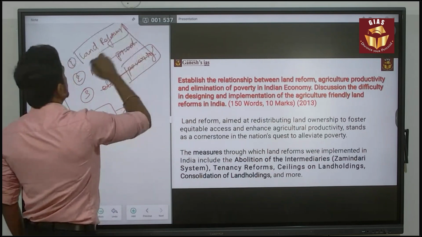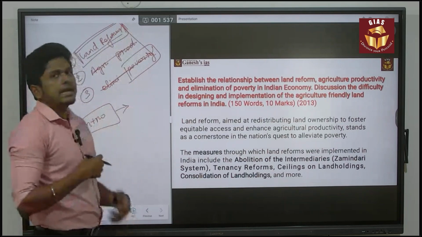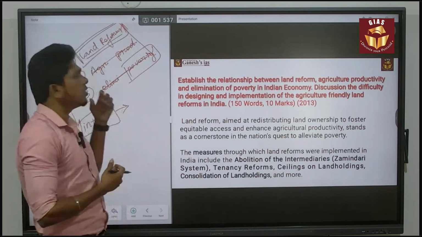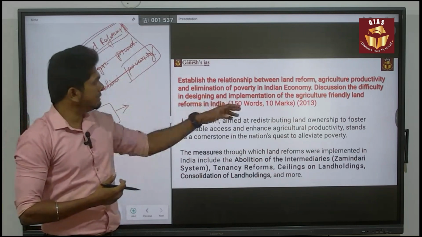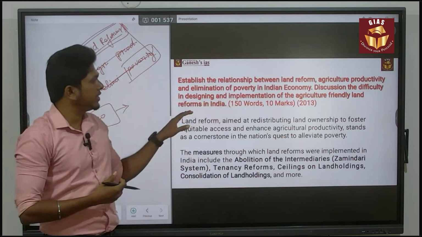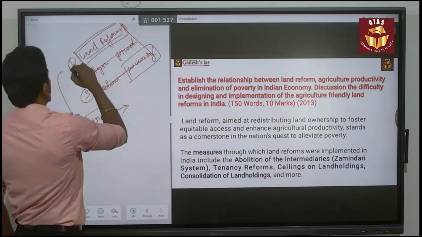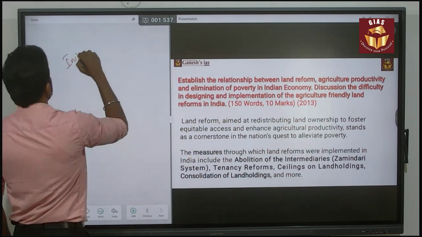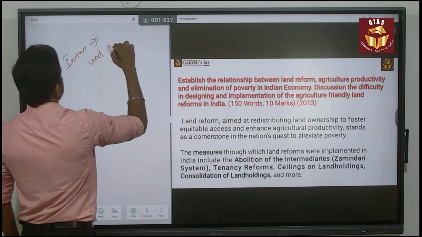So better you go with an intro based on what land reform is, because this question is more about land reform, and also speaks about the design and implementation of agriculture friendly land reform in India. So the question is more about land reform, and the intro will be related to what land reform is.